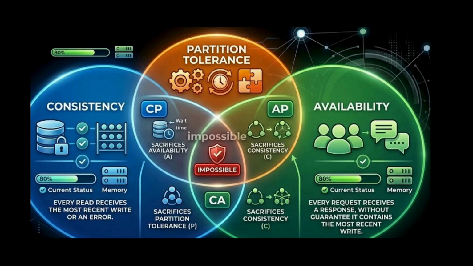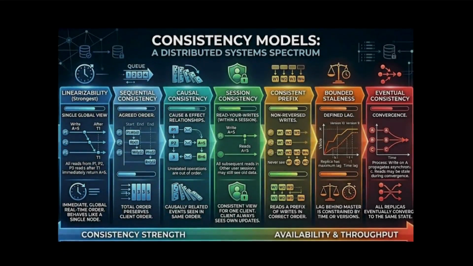So CAP tells us what we can't have, but it does not tell us how to build what we can have. If you decide your system can tolerate some inconsistency to stay available, you need to define the exact depth of that inconsistency. So this leads us to consistency models. We choose models based on the required latency and business risk.